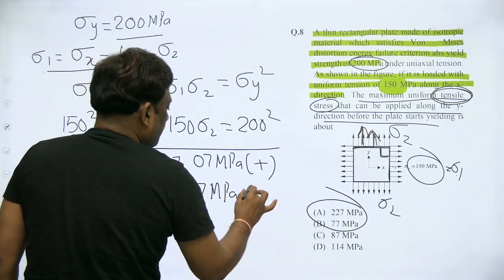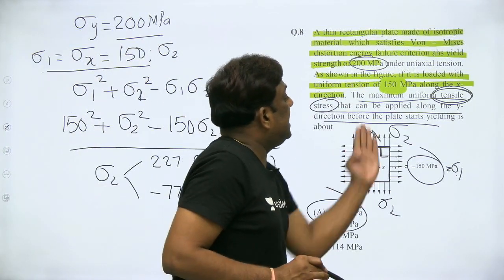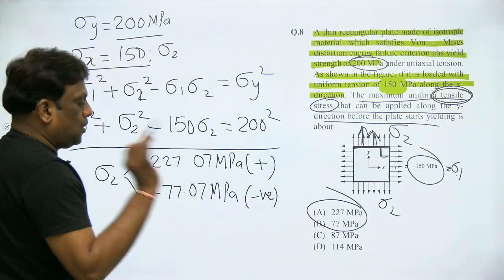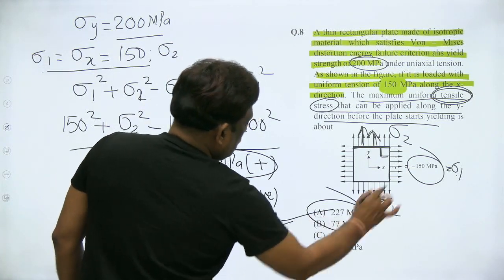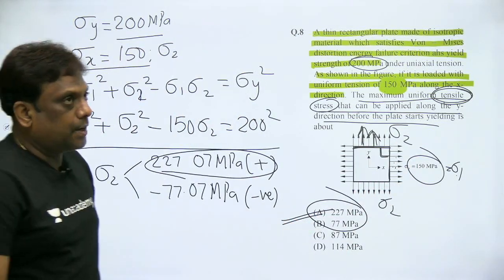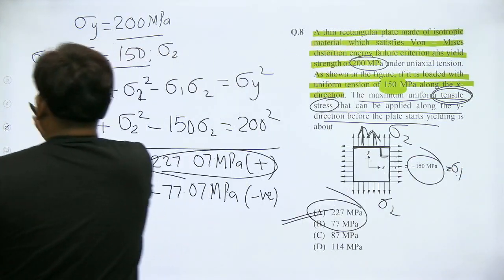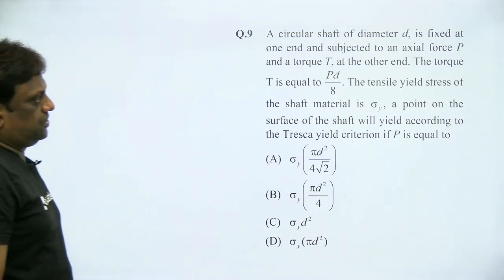Tensile means positive, compressive means negative, so I should take the positive value. Therefore it is 227. Okay? So this is a good question. We'll move to the next one. This is also a very good question.